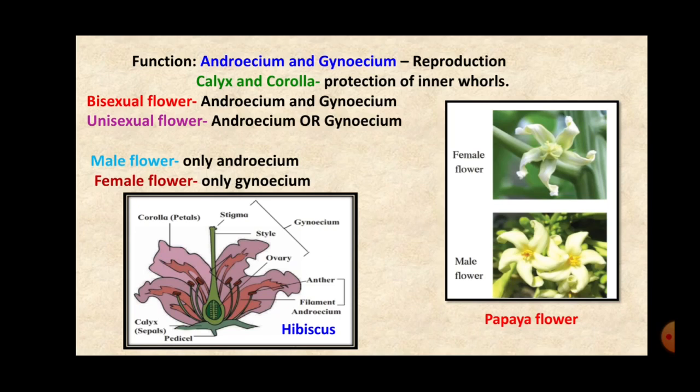If you remember, we studied the classification of animals, and there also we studied that animals are either unisexual or bisexual. Either they have both the reproductive organs, both the gonads, male and female, like earthworm. Remember, earthworms are called bisexual animals, or hermaphrodites. Whereas human beings, dogs, cats, all these are unisexual animals because they have either a male or female reproductive part.